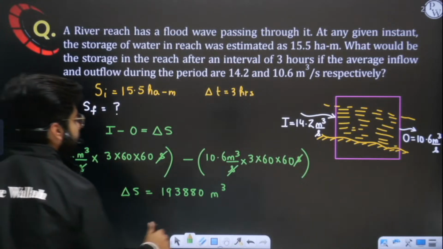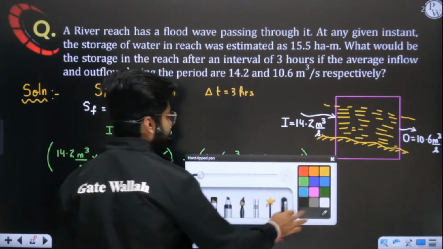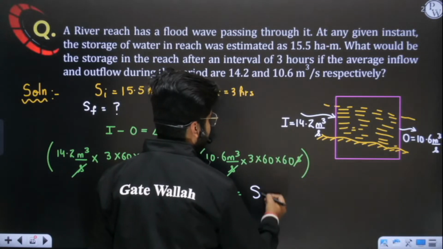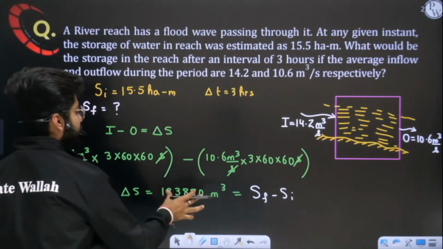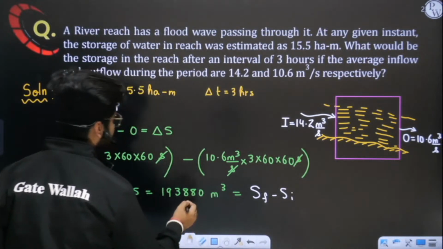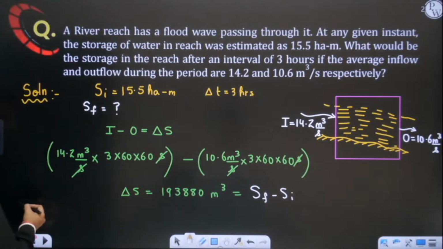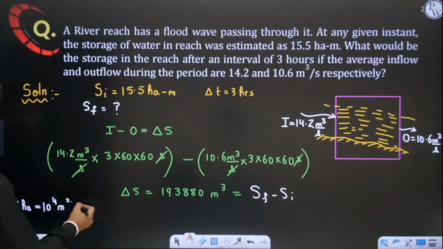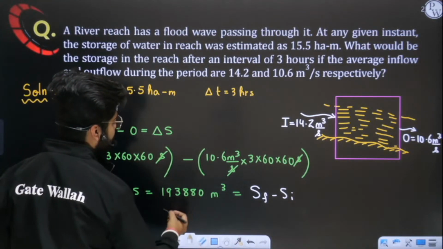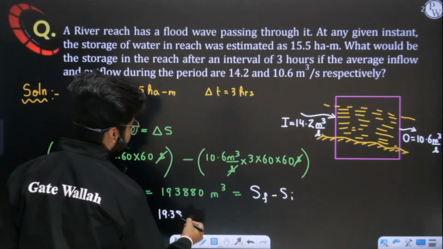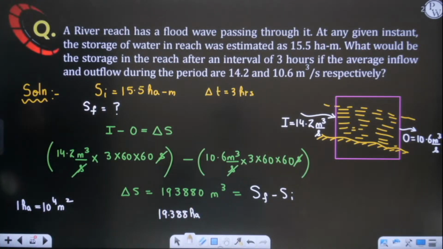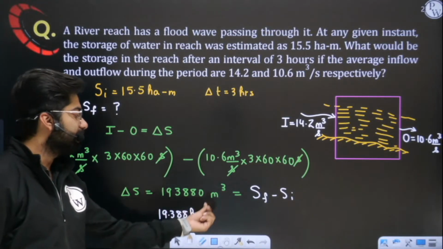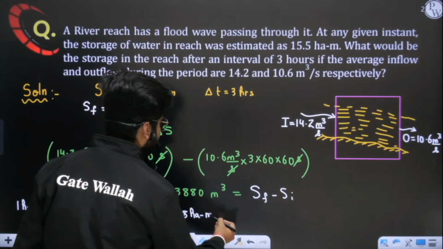Now this delta S is nothing but final storage minus initial storage. Yes or no? If you convert this delta S into hectare meter, you have to divide it by, you all know that 1 hectare is 10 power 4 meter square. Simply divide this by 10,000. So I will get it as 19.388 hectare meter. Because when you divide by 10 power 4, meter square will get cancelled. Only meter will be left here.